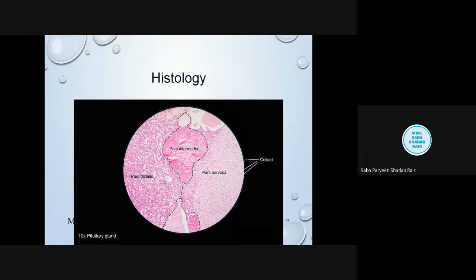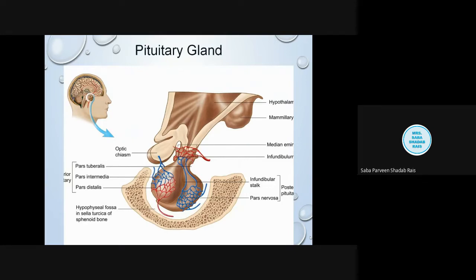Now, when we talk about the origin, the general organization of the pituitary gland was already discussed when we were talking about the general organization of each and every endocrine gland. We have seen that it is located at the floor of the skull, just behind the optic chiasma. Where is it situated? It is situated in the cavity of the sphenoid bone. To be very specific, the name of the cavity is the sella turcica.